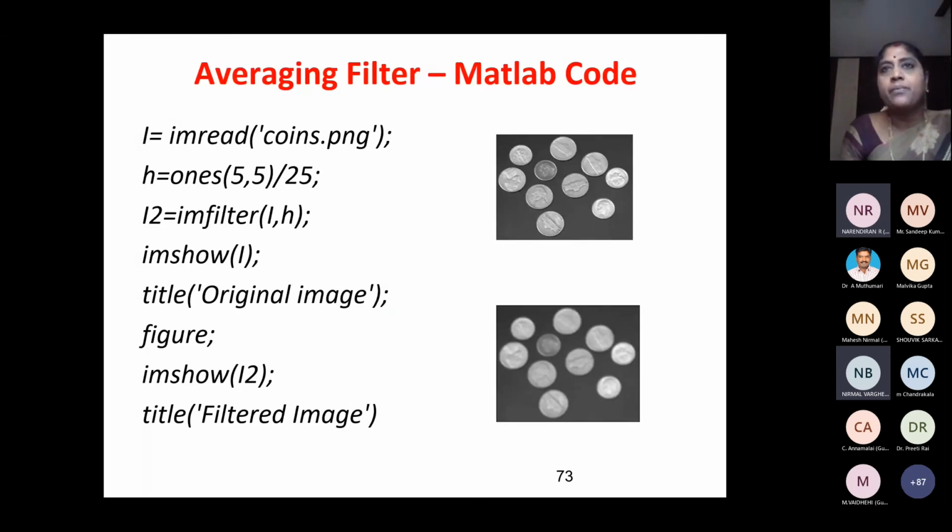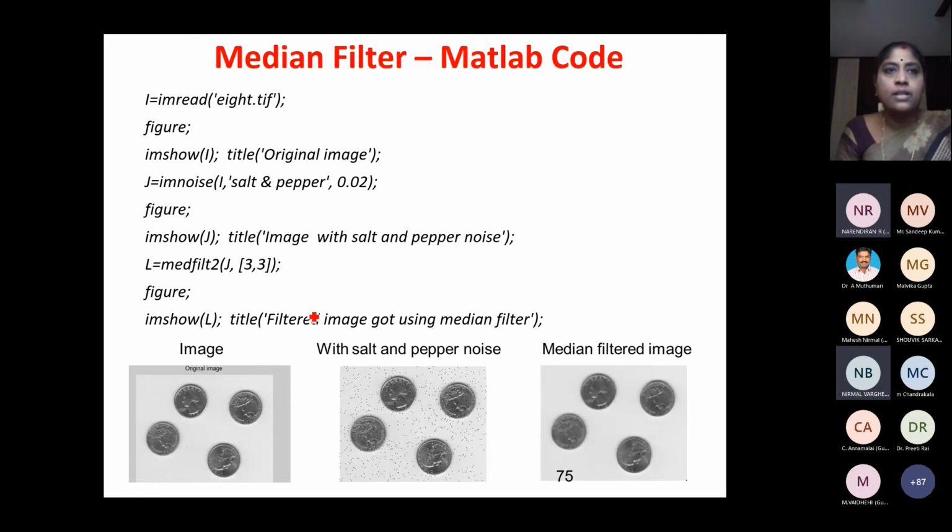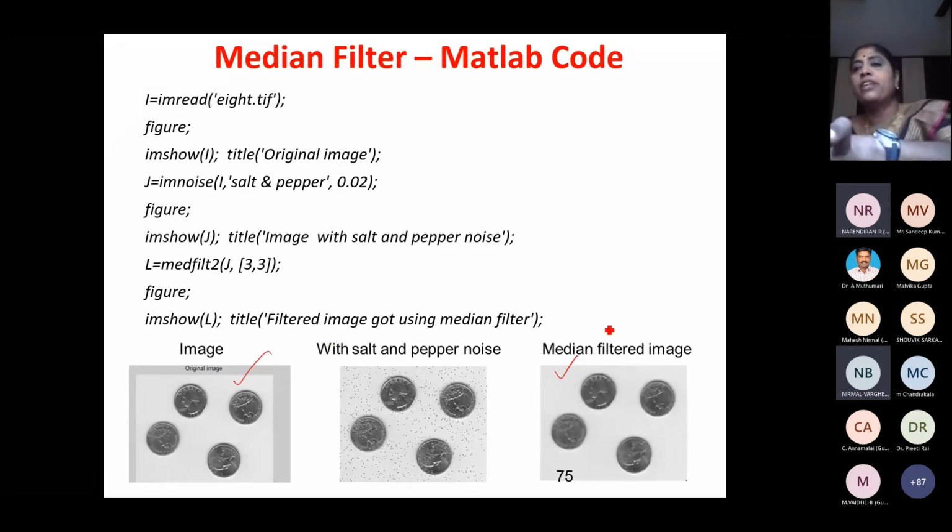Average filter, can you see? Average filter is a smoothing filter. Smoothing means it is going to blur. It is going to allow only low frequencies. So we can see the edges are not very sharp, but still I'm able to get the coins. Here the edges are blurring. It is allowing only low frequencies. Edges are not given. Median filter also. This is the original image. This is median filtering. This is also a smoothing filter.